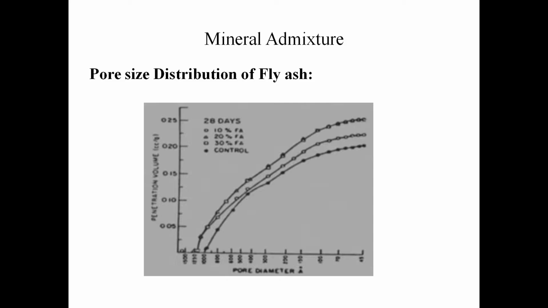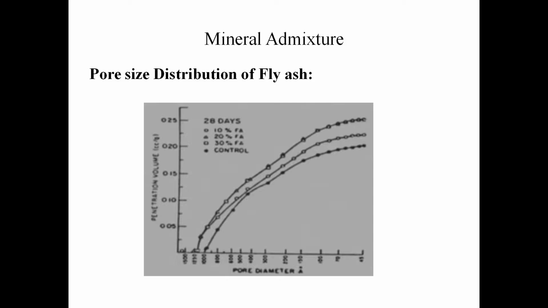And in the graph it shows that the control has less porosity. Control concrete, that is a concrete without any admixture, has less porosity compared to the concrete which is having mineral admixtures. But what we discussed was, when mineral admixture is added to the concrete, it acts as a pore filler. Then how come this difference is being created? Why does the control concrete have less porosity when compared to the concrete with fly ash?